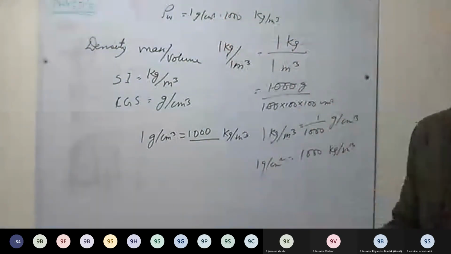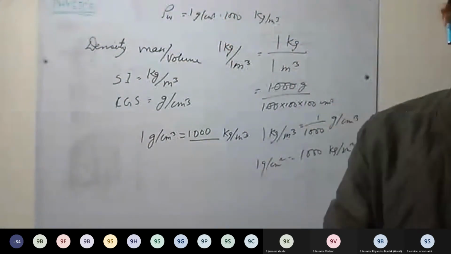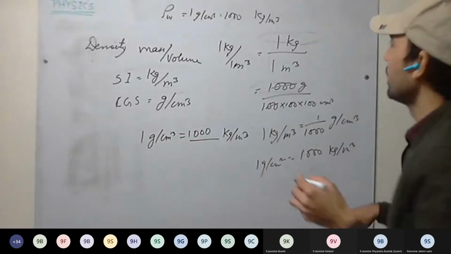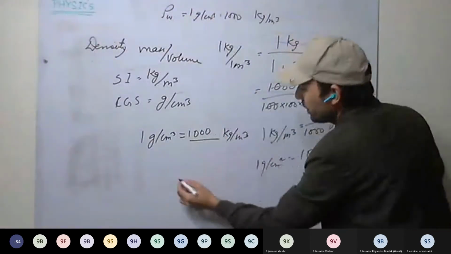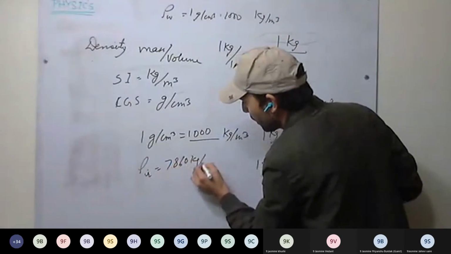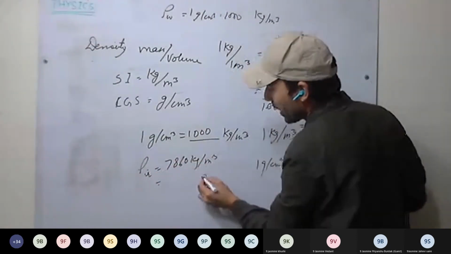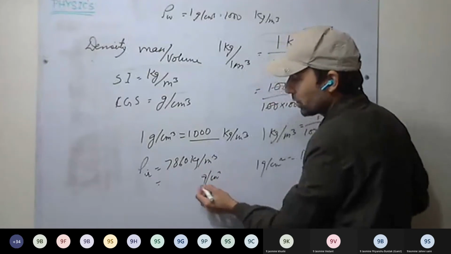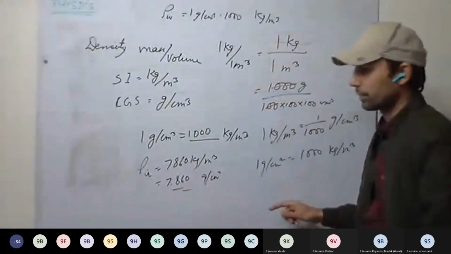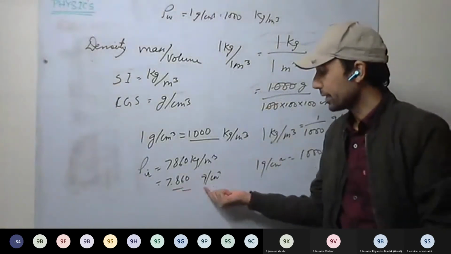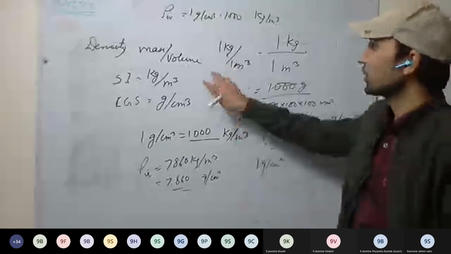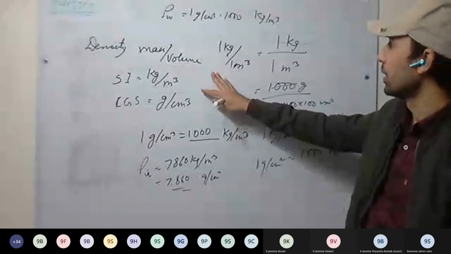If I say the density of iron is 7860 kg per meter cube, then the density in gram per centimeter cube will be divided by 1000, so 7.860 gram per centimeter cube. Understood this one? Yes, sir.